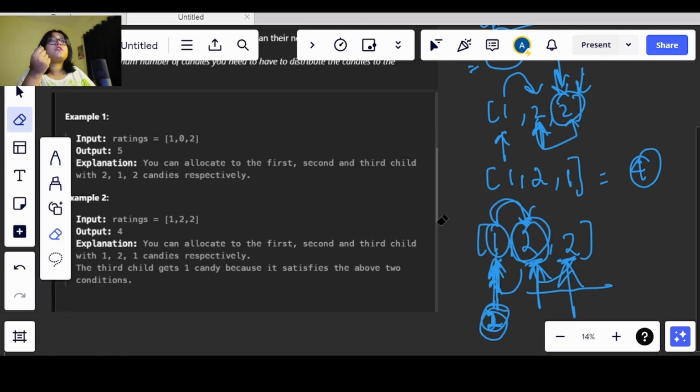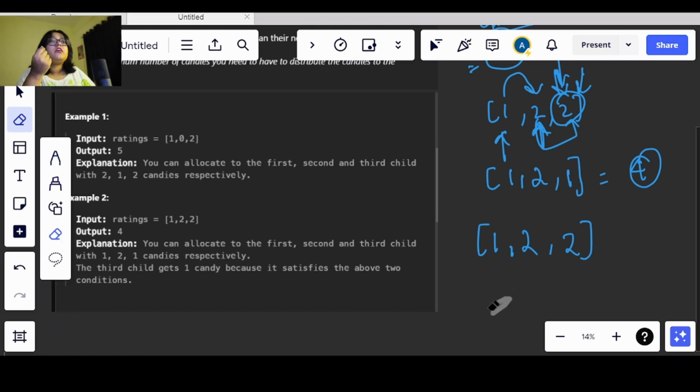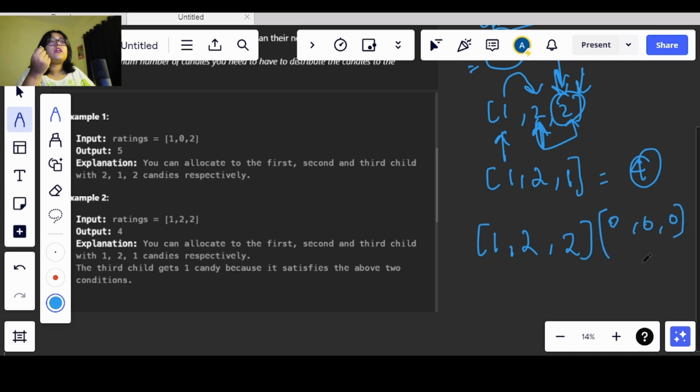And we also observed that a minimum of one candy will be provided to each child, right? So if, let's say, all of them have 0 rating, we can simply return the length of the array. You need to remember this. There are some requirements that you need to remember: at least one candy has to be provided to each child, and the neighbor rating matters for the current child.